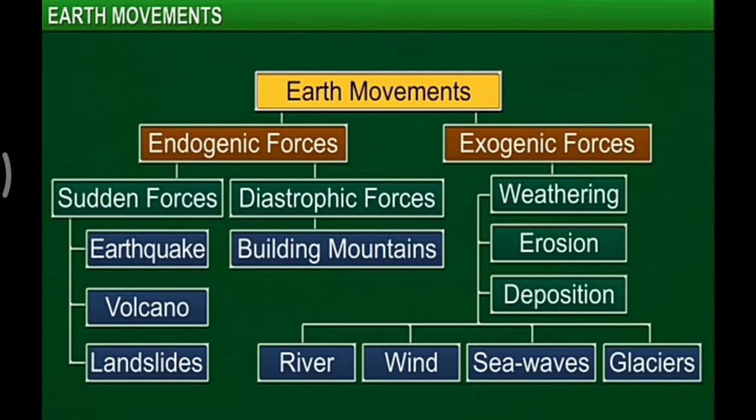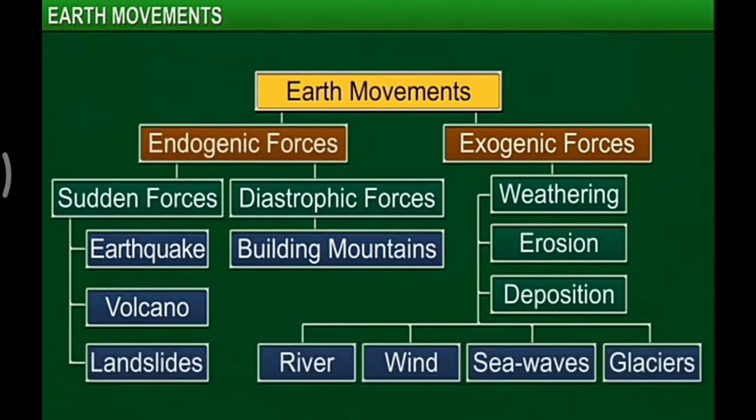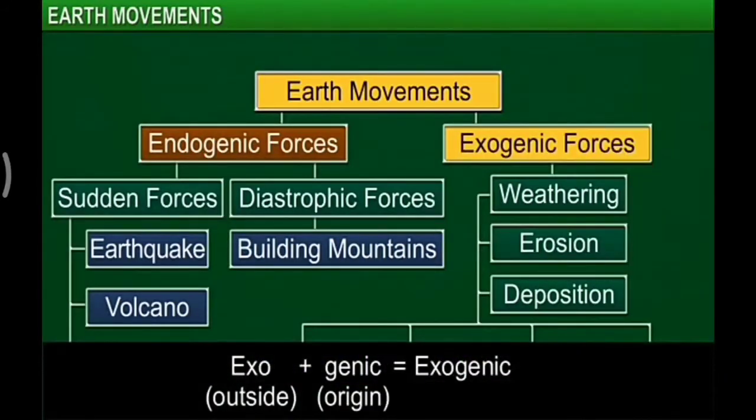These forces are called endogenic forces, and the movements thus caused are called endogenic movements. On the other hand, forces that work on the surface of the Earth are called exogenic forces. The movements that result from these forces are called exogenic movements.